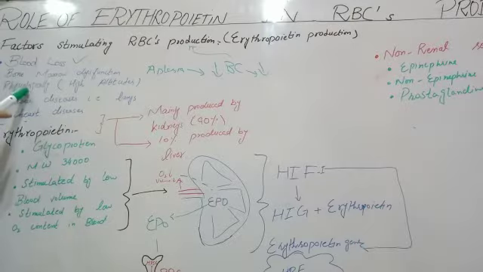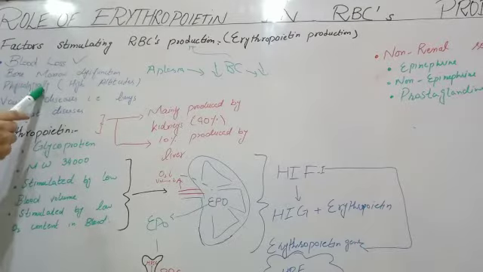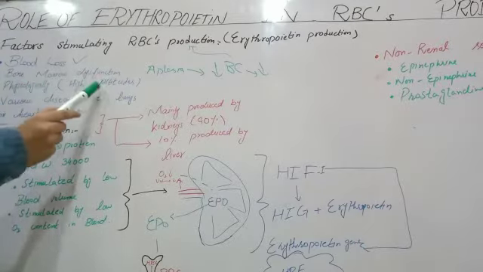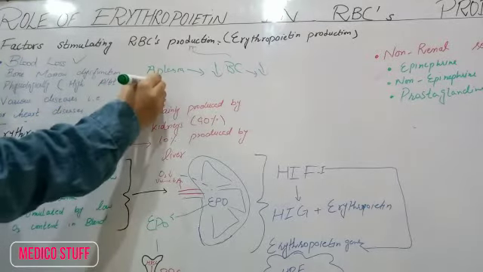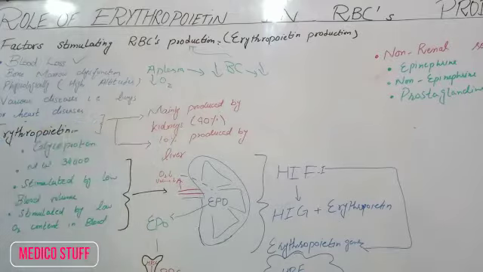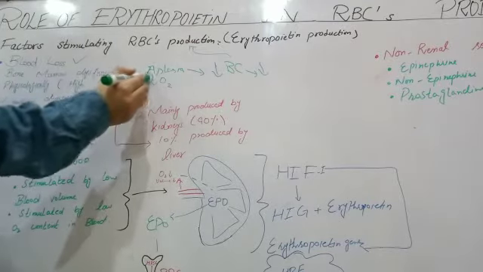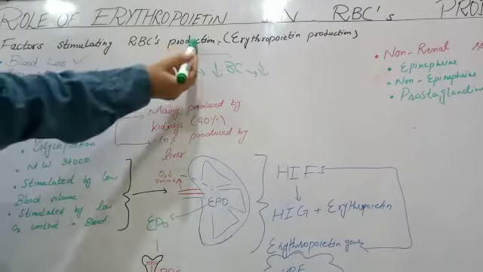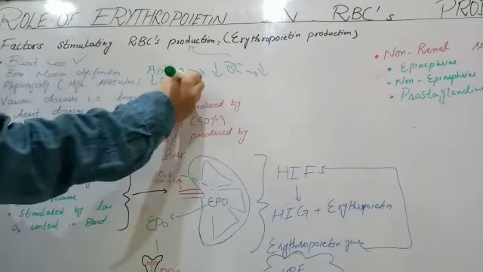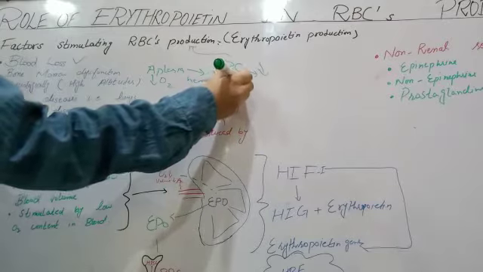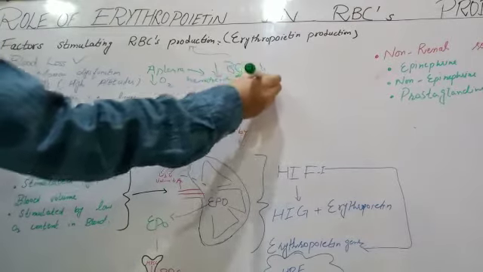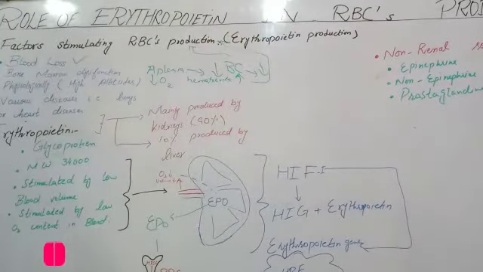Now the third factor, this is not a pathological condition, this is a physiological condition, that when we move up to high altitude, there is less oxygen partial pressure. So when there is less oxygen partial pressure, our blood cells, our hematocrit has to be increased to compensate for this loss in pressure. So our body stimulates RBC production.